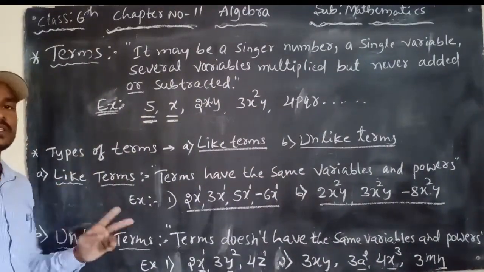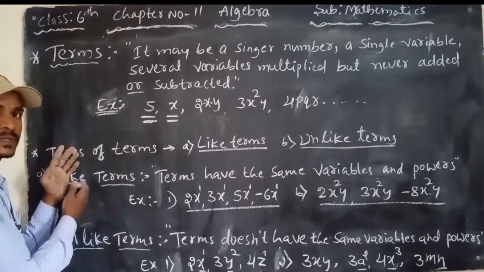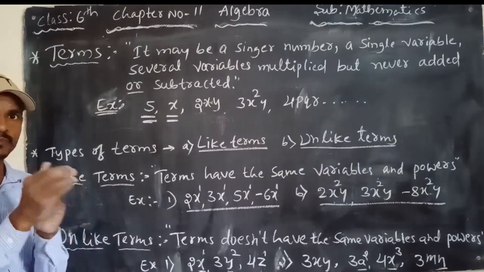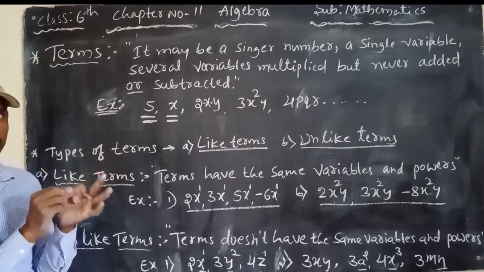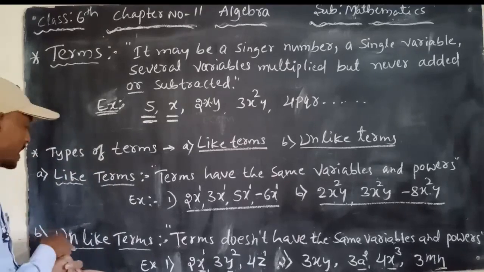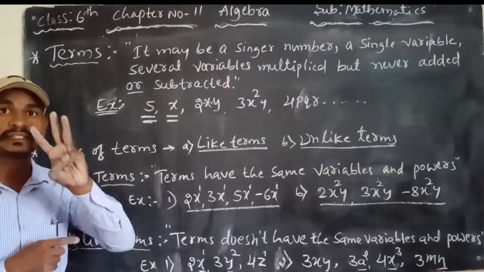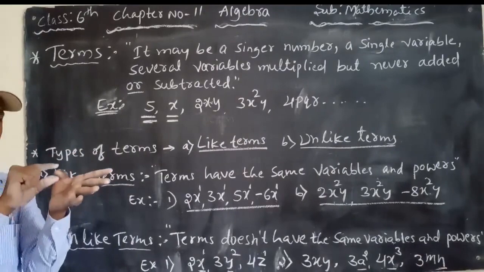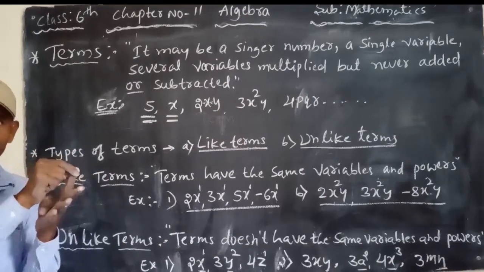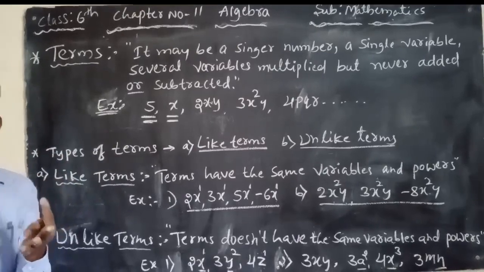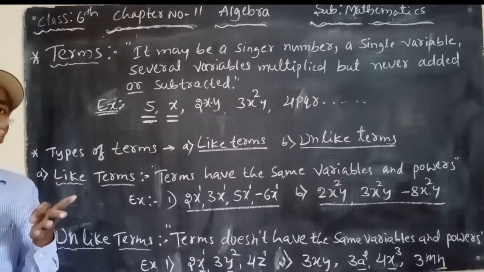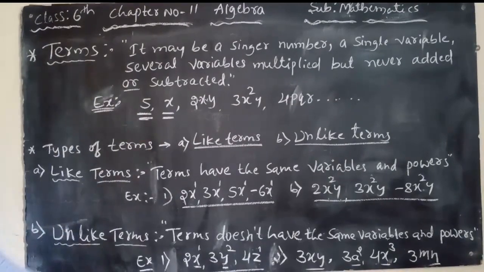In like terms there is one definition: same variable, same powers. But unlike terms have three definitions. The first is same variable, different powers. The second is different variable, same powers. The last is different variables with different powers. So these are some basic concepts of algebra.